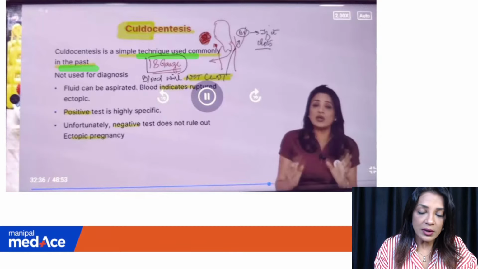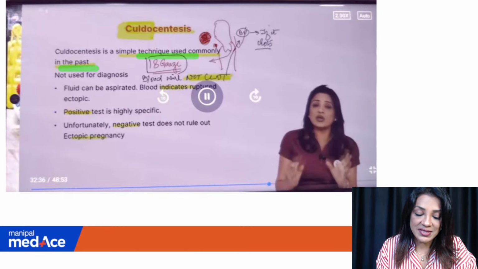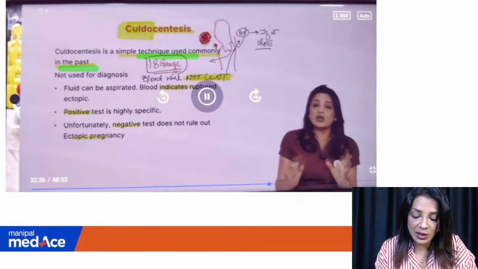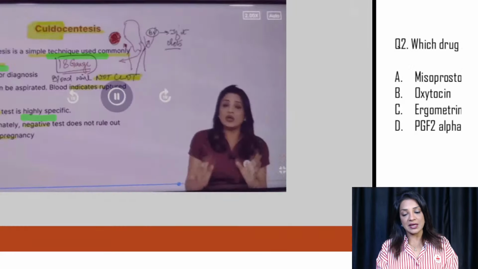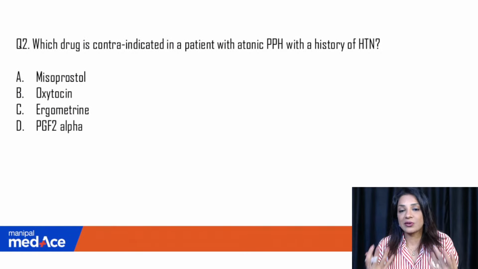Okay. So now, culdocentesis, if you are getting blood, it is still not diagnostic because fluid can be aspirated. Blood indicates ruptured ectopic but is not diagnostic. Positive test is highly specific. Unfortunately, negative test does not rule out ectopic pregnancy. So if you don't get blood, doesn't mean that it is not a ruptured ectopic.